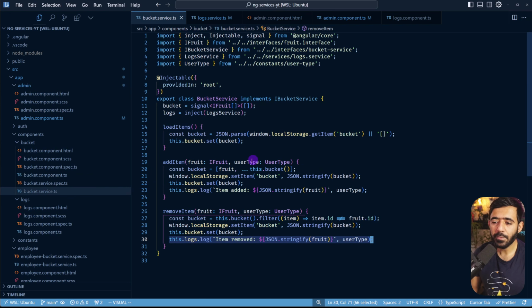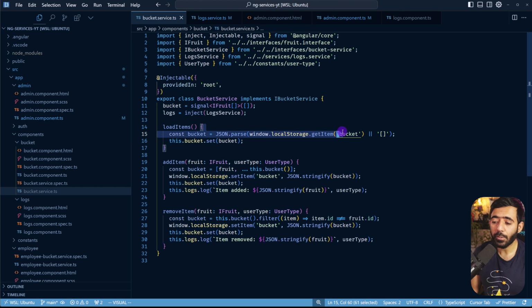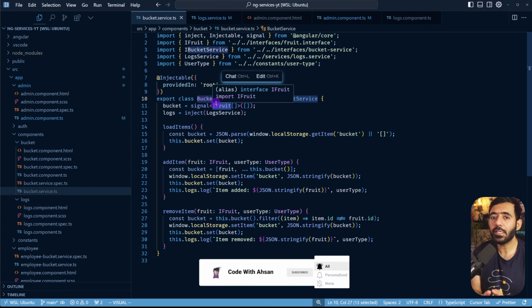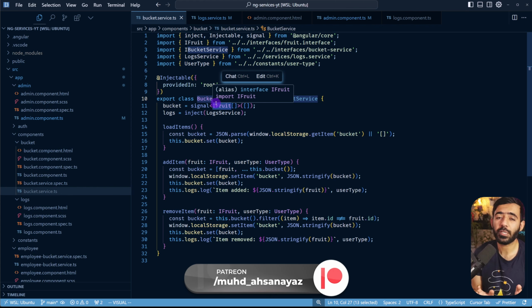If I go to the bucket service, you will see that we have this bucket signal, but every action that we have in this bucket, at least for now, has to do with local storage. So every bucket loads the items from the local storage. Every bucket adds the item to the local storage and removes from the local storage, which means that even if I have 10 different instances of bucket service, at least per this code, it would not matter because they all are working with the local storage and all of them would share the same data.